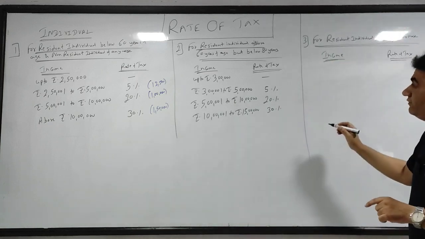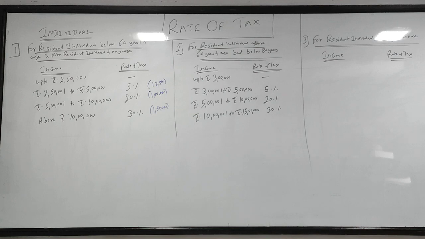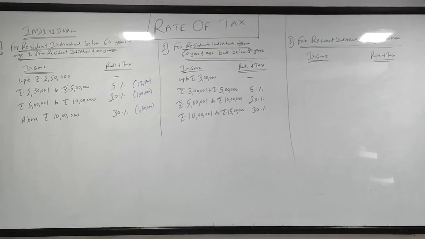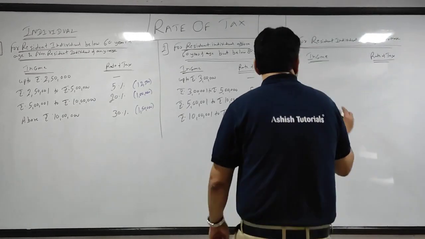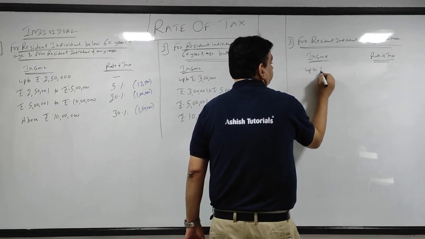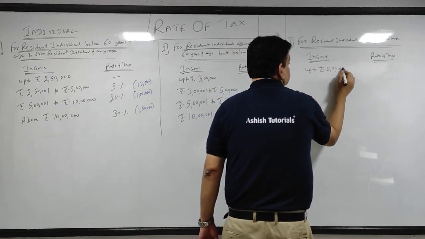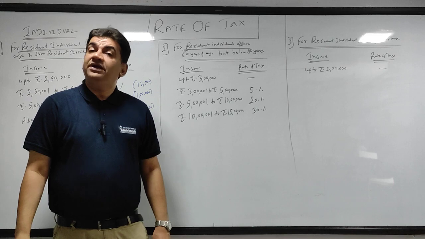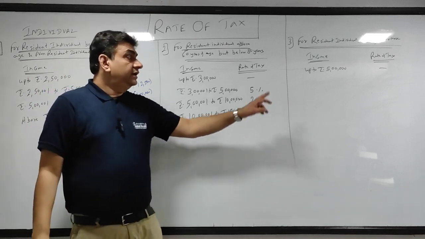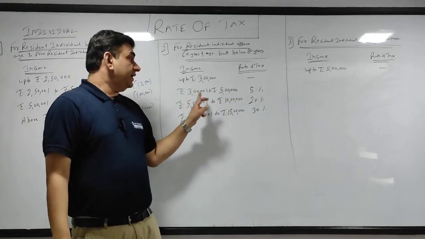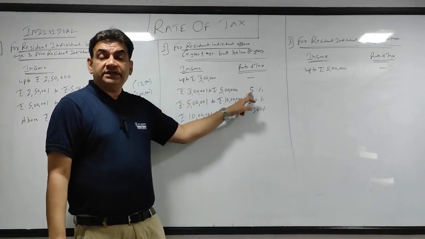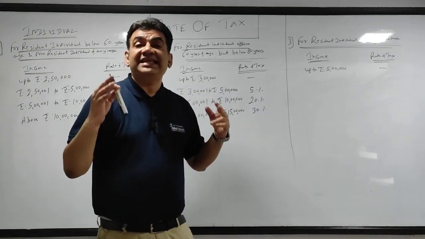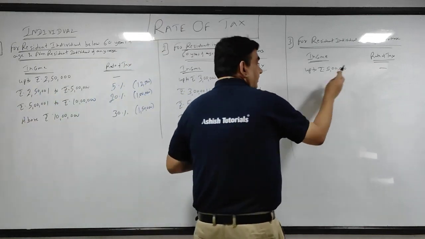That means if you are a person above 80 years, then you pay no tax on income up to 5 lakh. Up to rupees 5 lakh you don't have to pay tax. Up to 5 lakh no tax. Now here there is a benefit, but it has a drawback. Up to 5 lakh the rate is 5%, but a super senior citizen and very senior citizen will not get the benefit of the 5% slab. So up to 5 lakh nil,